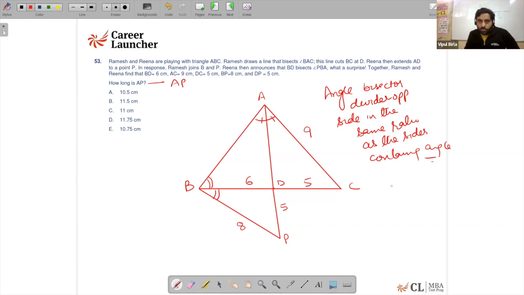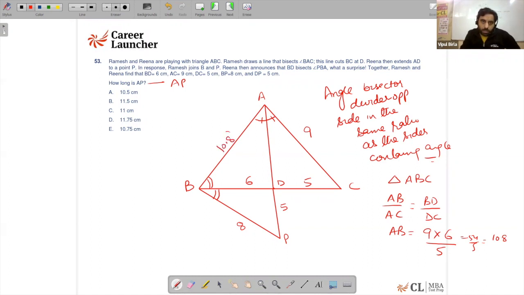So in triangle ABC, AB upon AC is equal to BD upon DC. Now AB is not known, but the other three values are there. Therefore, AB is equal to AC, which is 9, into BD, which is 6, upon 5. So that's 54 by 5, which is 10.8. So I end up getting the value of AB as 10.8.